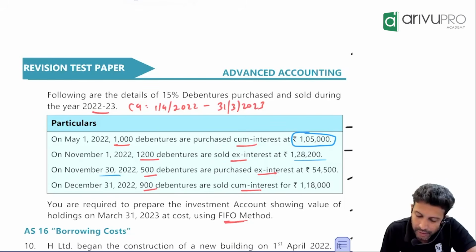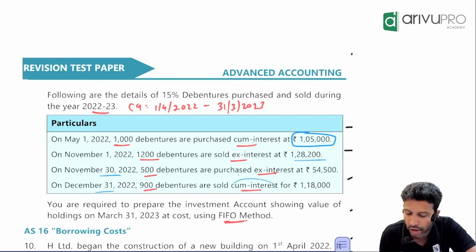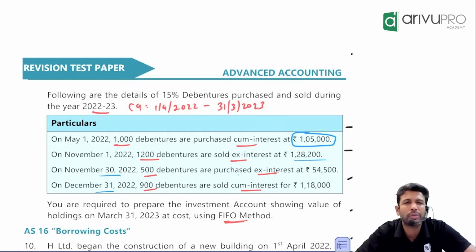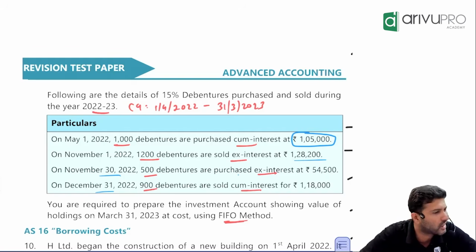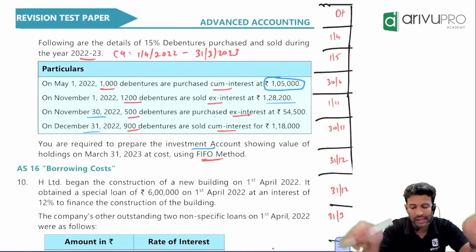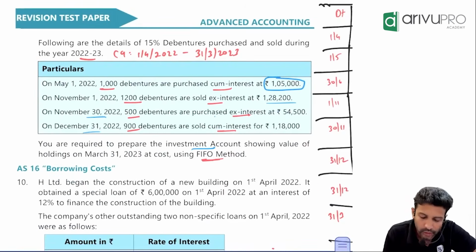Then again in November you have purchased. Again in December you have sold. It will either be ex-interest or cum-interest; they'll keep playing around, whatever it is. So two times you have purchased on different dates, two times you have sold. That's the usual way of asking these sorts of questions. Fine, people. Now you need to prepare the investment account, the ledger account, for the year.